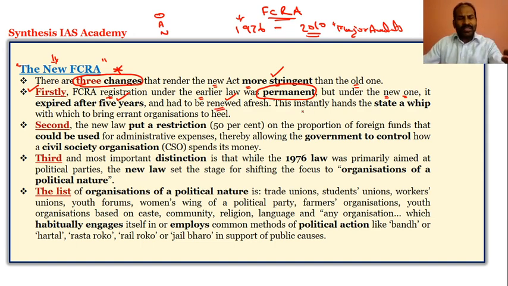This very clearly shows that it is giving the state a whip that will bring errant organizations to heel. That means those who are involved in money laundering, or in bringing money into India that would create a problem to the sovereignty and integrity of India and friendly relations with foreign countries. The country would have a whip on those kinds of organizations which would create problems to the sovereignty, integrity and the friendly relations.